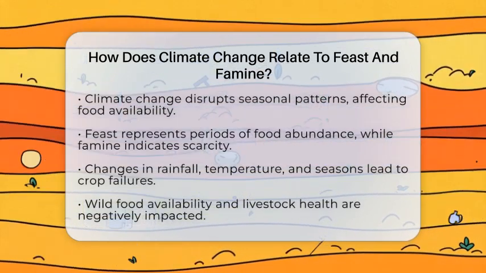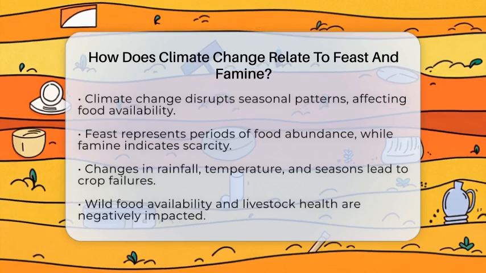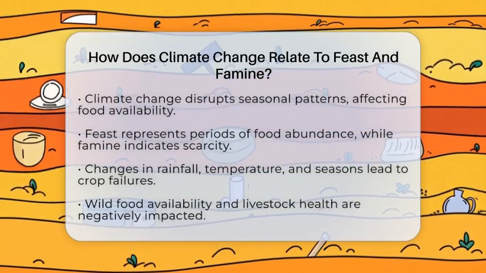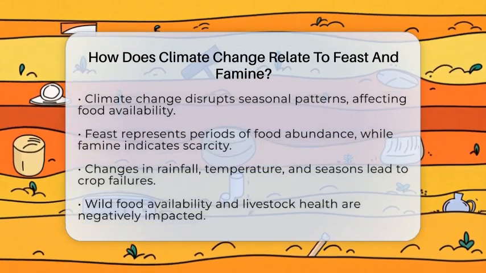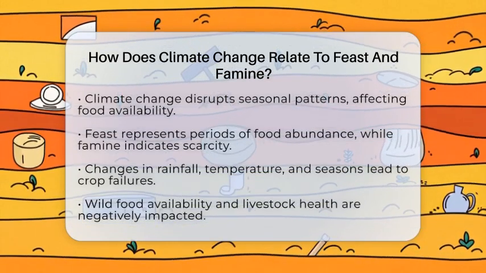Climate change disrupts local environments, impacting rainfall, temperature, and seasonal cycles. These changes can lead to crop failures and reduced availability of wild foods. Livestock can also suffer from stress or loss, increasing the risk of famine.